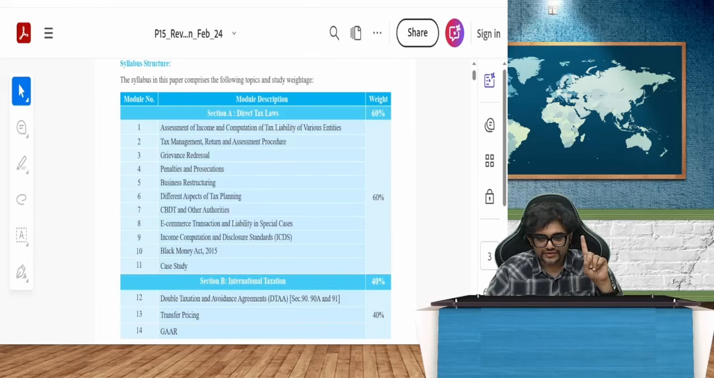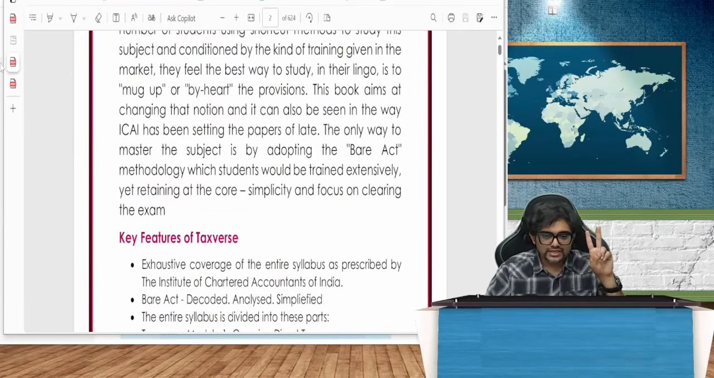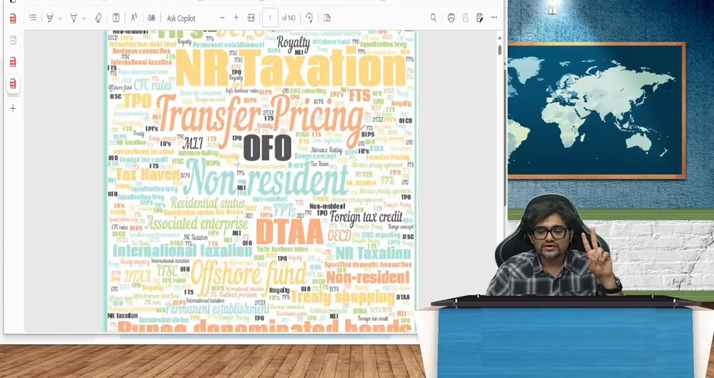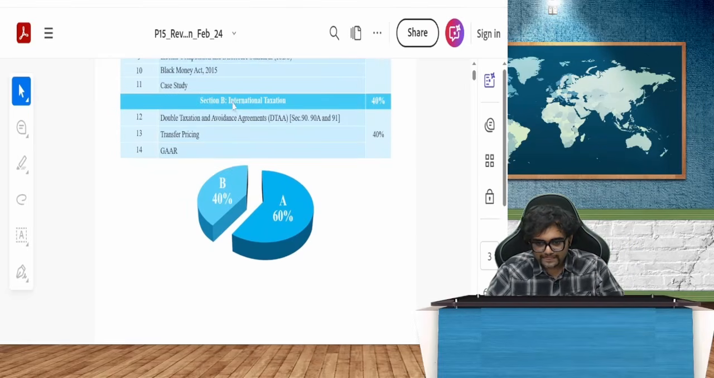So if you see in your thing, section A, direct tax laws, 60% weightage. So for the 60%, you have this book number 1 called Tax Verse 1. Okay. Next, you have module number 2. This is for international taxation. Now, what is international taxation here? International taxation is this: double tax avoidance, transfer pricing.